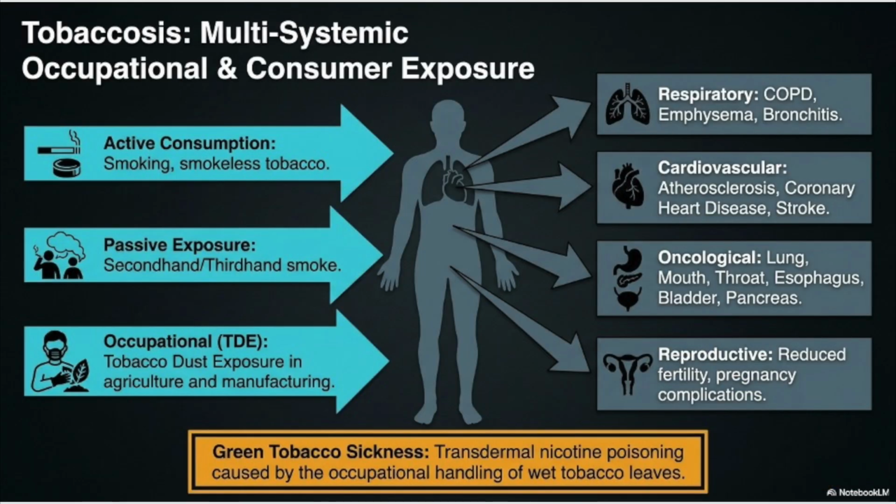Tobaccosis is an occupational disease affecting workers involved in tobacco cultivation, processing, grading, and manufacturing. These workers are exposed not only to tobacco dust but also absorb nicotine through their skin, producing green tobacco sickness. Symptoms include nausea, vomiting, dizziness, weakness, headache, excessive sweating, and fluctuations in blood pressure. Long-term exposure may affect the respiratory, cardiovascular, neurological, reproductive, and musculoskeletal systems. Passive exposure to tobacco smoke further increases the health risks.